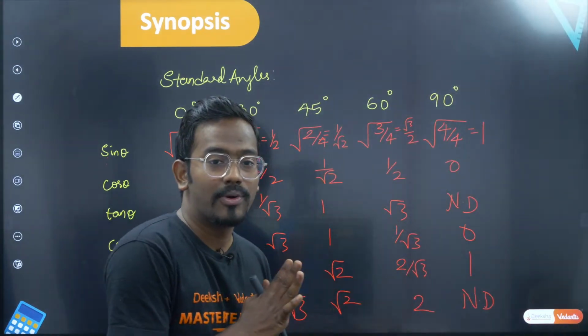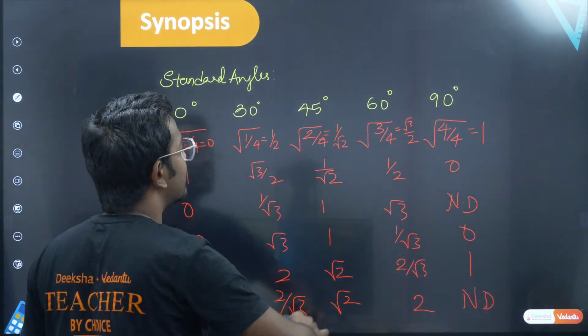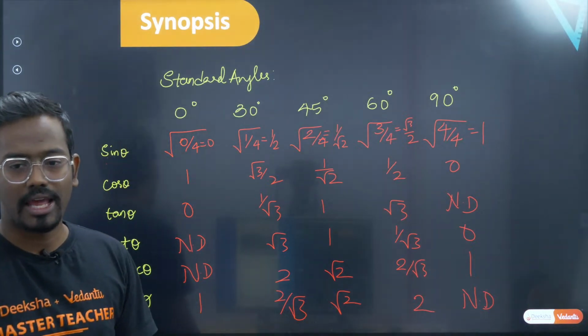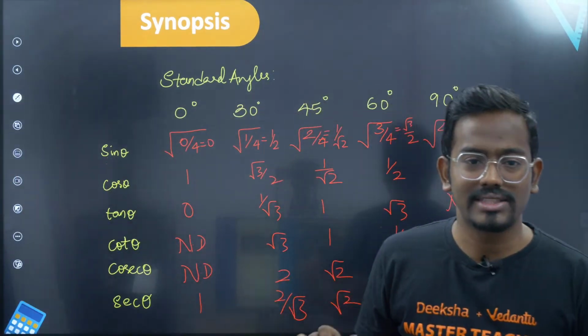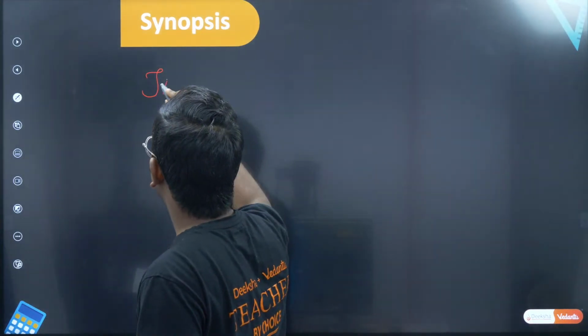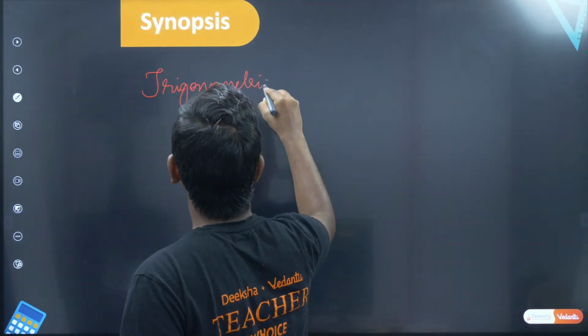Okay, so this is all about your standard angles. You should know standard angles, especially these 30 degrees, 60 degrees and your 45 degrees. So very important, questions can be asked on this. Okay, so the last part of the synopsis would be trigonometric identities.